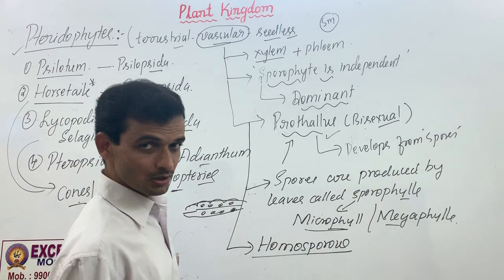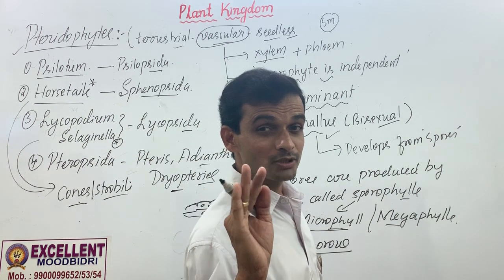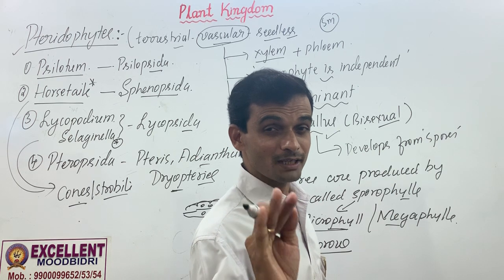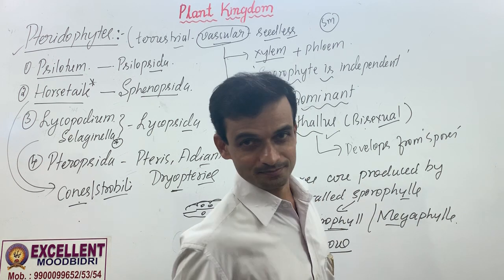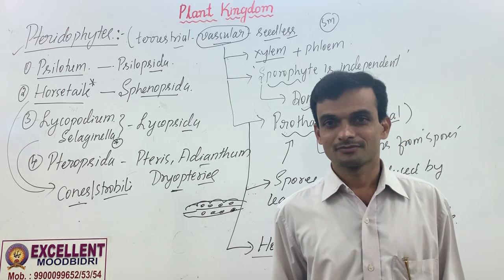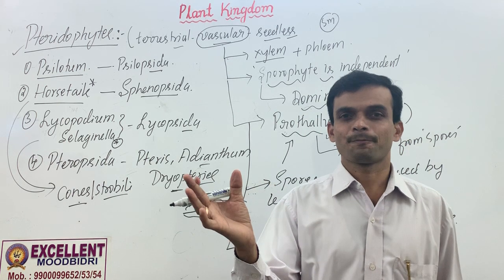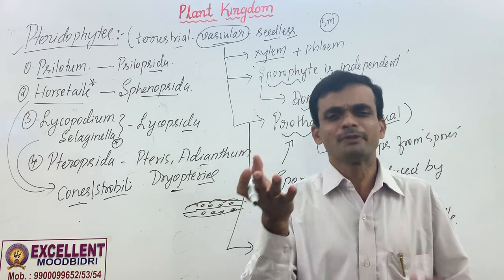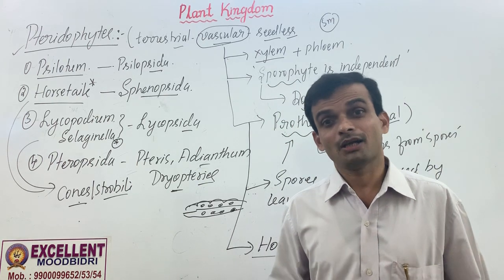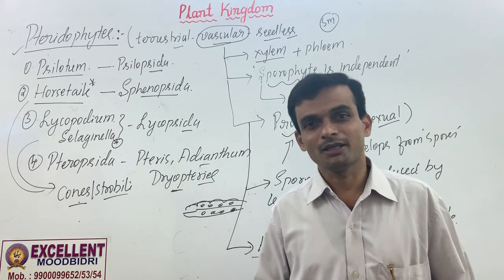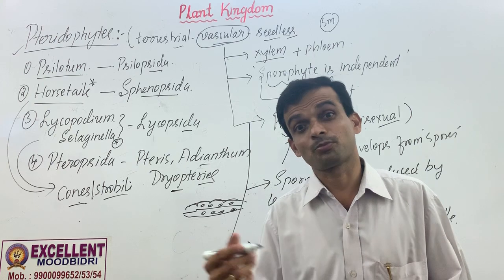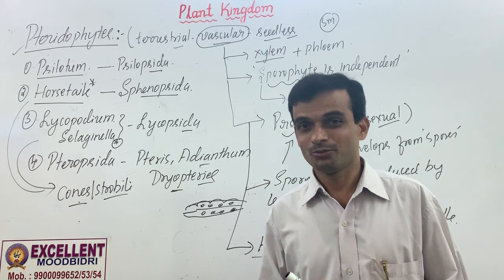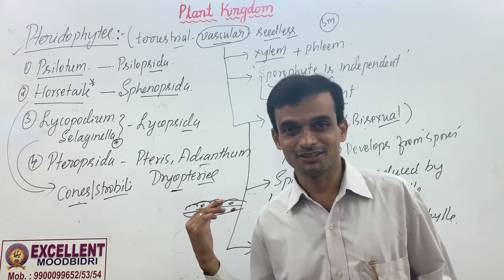Algae are homosporous, but gymnosperms and angiosperms are heterosporous. Very important point for NEET. Microspores, megaspores are differentiated based on the size. Mega will develop into female gametophyte. Microspore will develop into male gametophyte or pollen grain, like that. So we can't differentiate spores based on the size here.